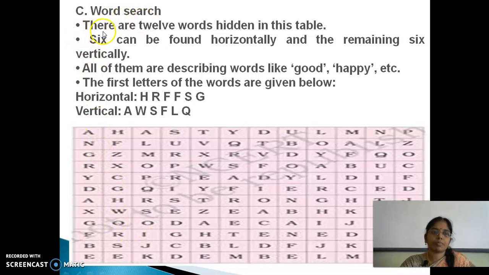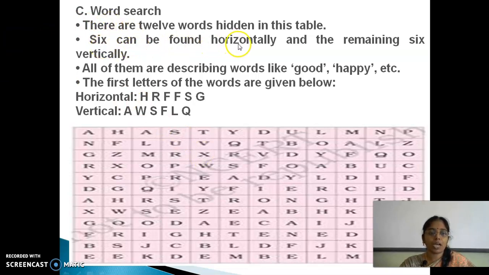Word search. There are 12 words hidden in this table. How many minutes do you want to finish this? 12 words you have to find from this crossword. What? 12 minutes you want? One word, 1 minute. It is too much. Then how many minutes? 5 minutes, is it okay? What? 7 minutes you want. Okay, take 7 minutes. 5 to 7 minutes maximum, that's it.